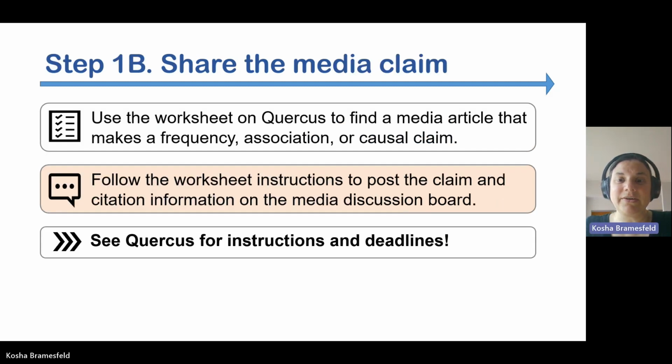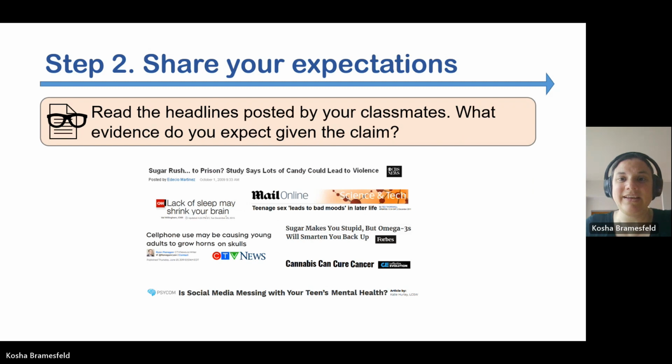Once you have found a media article that meets the requirements, follow the worksheet instructions to post the media claim on the media discussion board. Make sure to follow the instructions provided on Quarkus to ensure that you are completing the assignment correctly and that you are doing so on time. Because this is a discussion-based activity, we are going to have to be relatively strict about the deadlines for this set of assignments. Otherwise, you won't have the information that you need in order to move on to the second and third parts of the assignment in a timely manner.